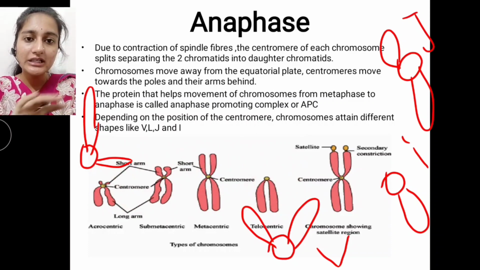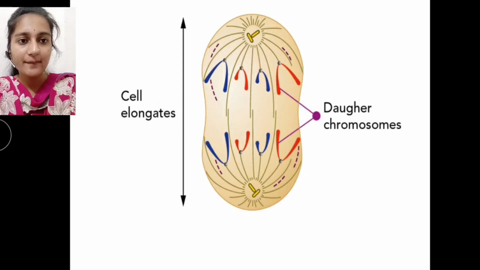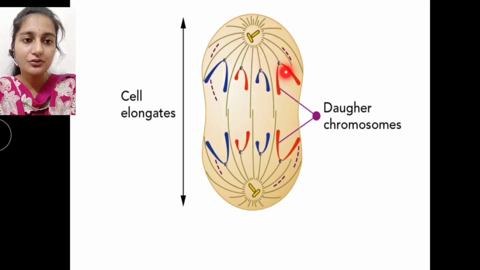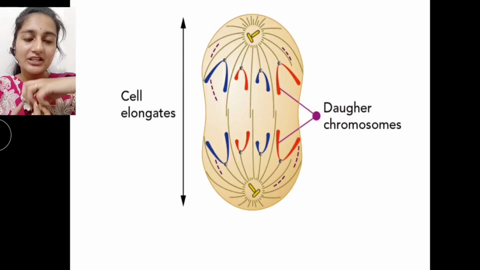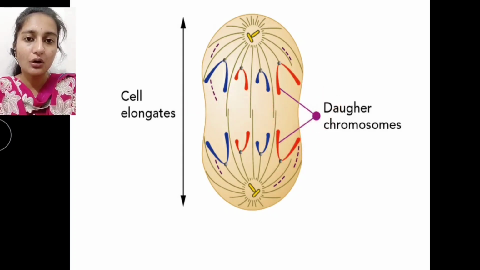Usually all these shapes can be observed in anaphase only. So this is an anaphase cell. As you have already seen, the centrioles form the spindle fibers and the astral rays. They are attached to the centromere and drag the chromosomes which are present at the equatorial plate, or the metaphase plate. Whenever the spindle fibers drag the chromosomes, the cell elongates. The chromosomes formed from a single chromosome are called daughter chromosomes. So the daughter chromosomes are formed in anaphase.